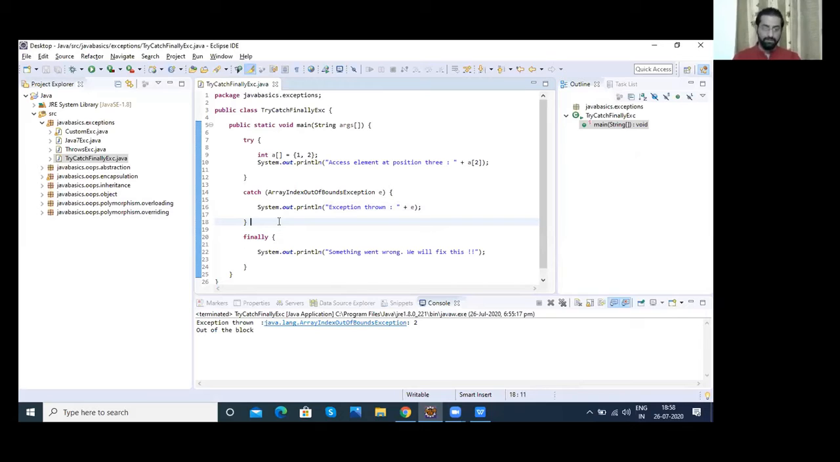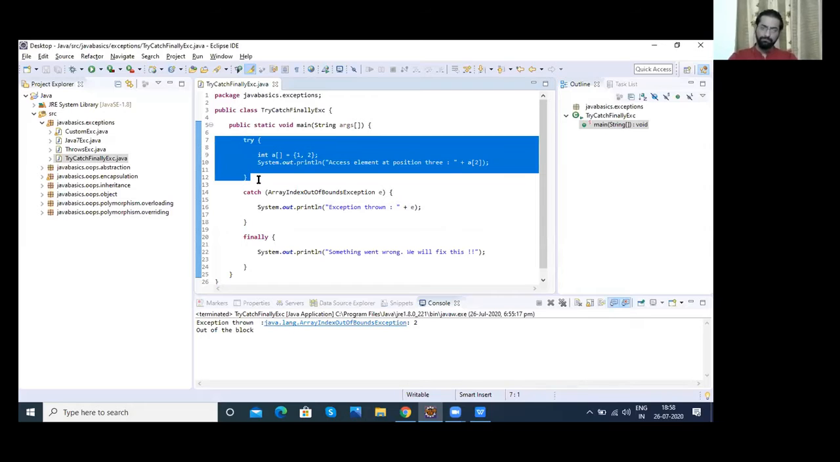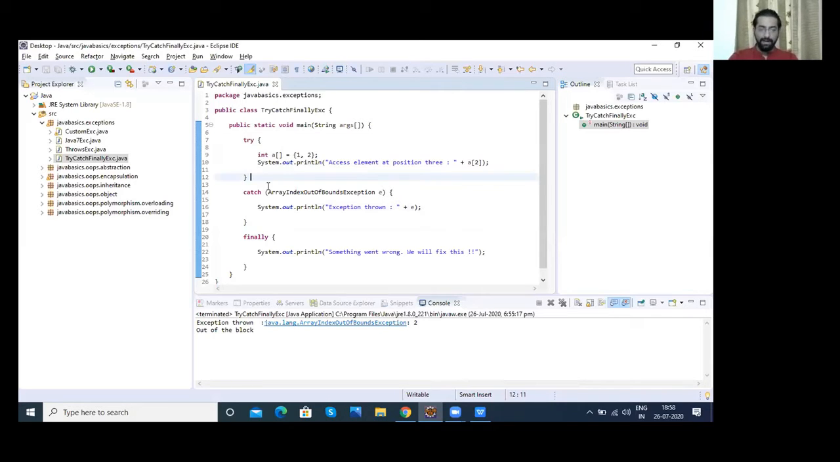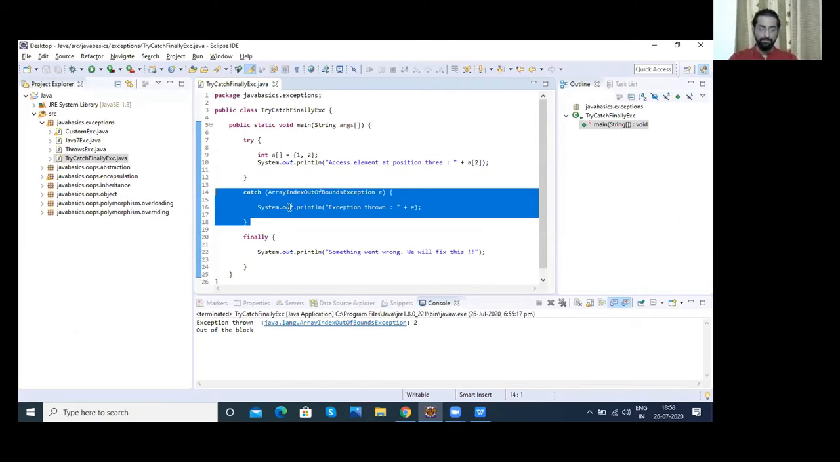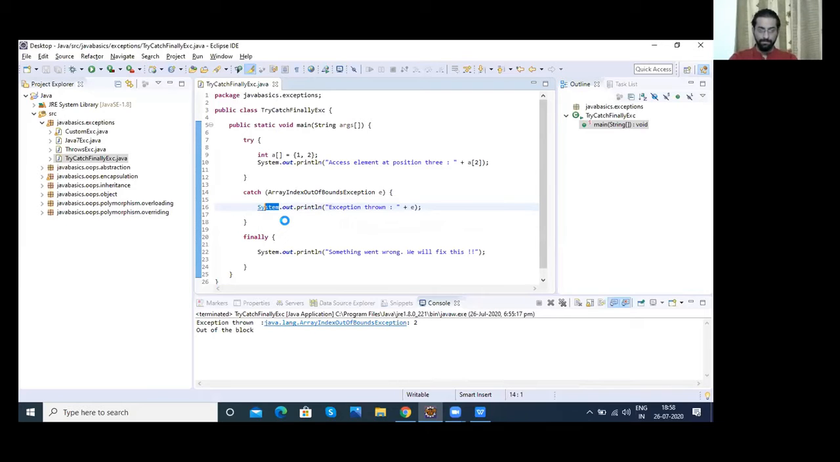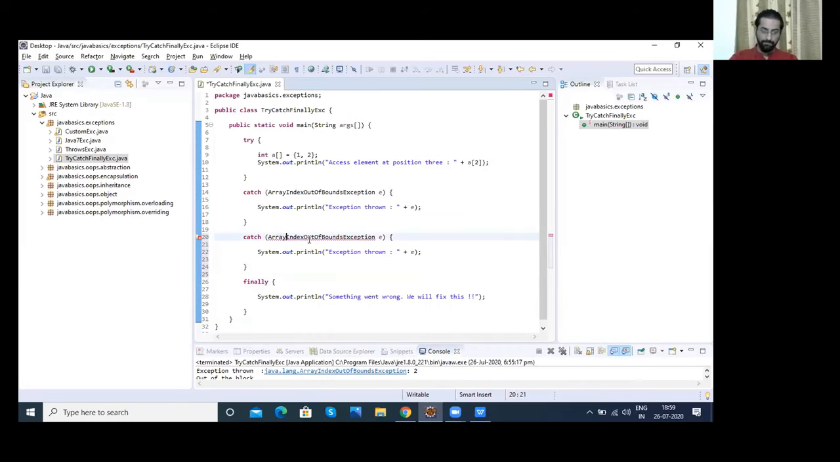wanted to highlight one point. So guys, what happens usually? We can have one try, but we can have multiple catch blocks. You can have n number of catch blocks.